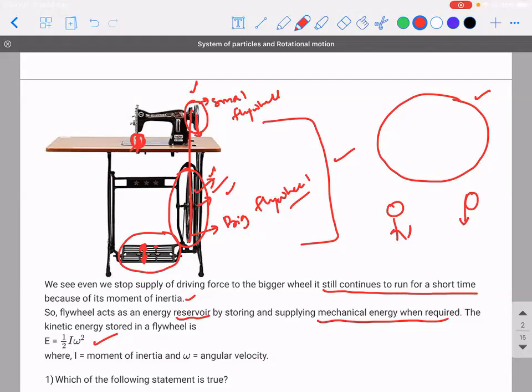Generally, you would have seen a bike at least, right? Sometimes people accelerate and remove their hand. How is it able to move? Because of the momentum you have already given to it. The driving force is already removed. In a similar way, on an accelerator also, if you remove your leg from the pedal, the car still keeps running. Had the wheels been big, while you apply brakes, you need to apply a greater amount of brake to bring it to rest. Are you able to understand? Which is again a point of safety concern. So that is why they control it.